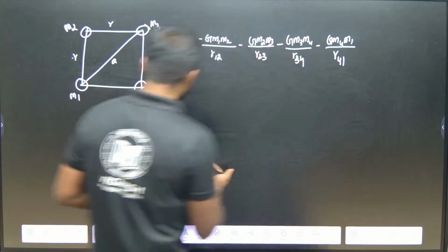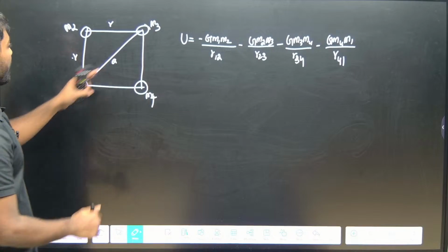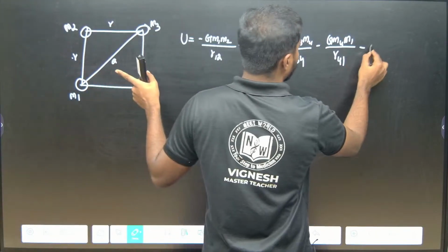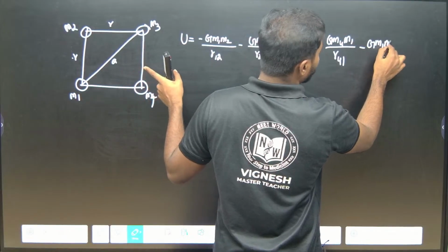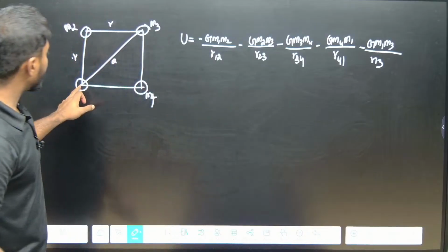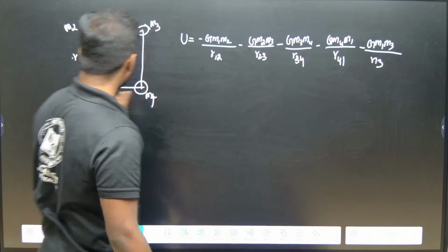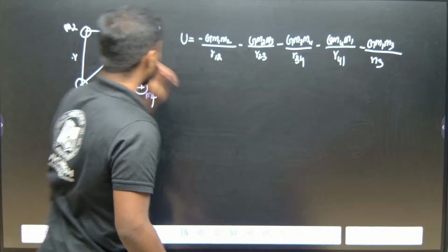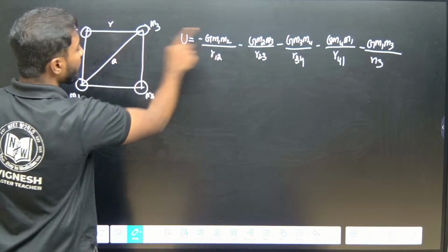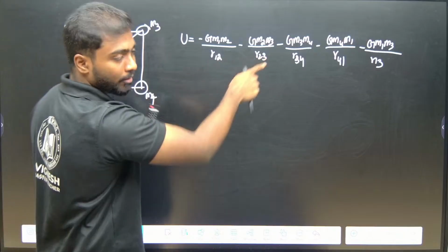If we know the values, it will be easy for substitution. For simplicity, I will take this distance between 1 and 3 as R13. So minus G M1 M3 by R13. Now, for 1, 1 2 is there, 1 3 is there, 1 4 is there. Now if we talk about 2, 2 1 is there, 2 3 is there, and 2 4 is not there, it's missing.